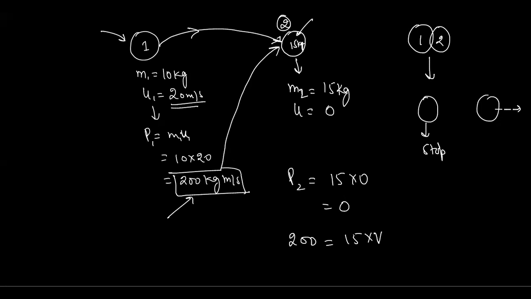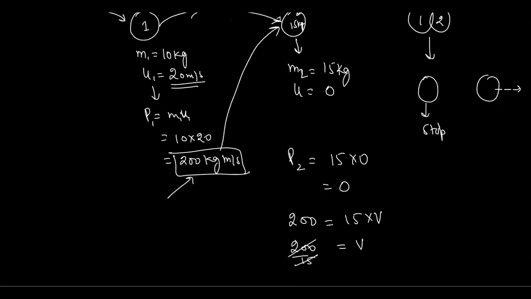So we need to divide: v_B equals 200 divided by 15, and simply you can cut it. When you cut it, you finally get 40 divided by 3.